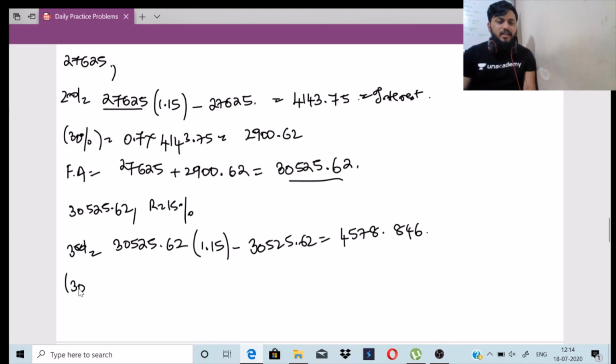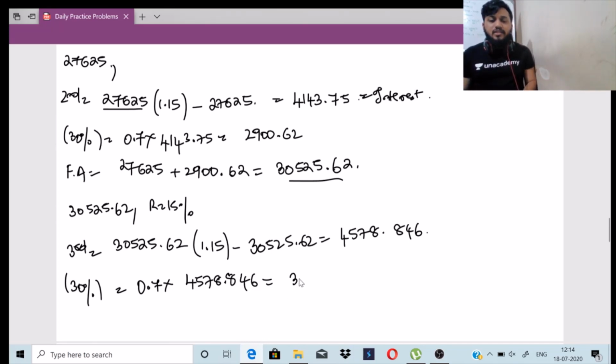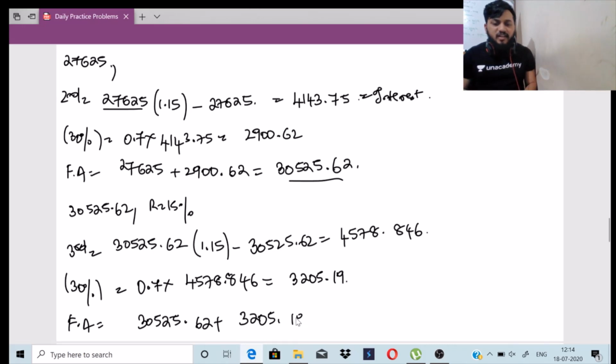So for the 30% deduction, I have to multiply by 0.7. So 0.7 into 4,578.846 gives us the value 3,205.19. So the final amount will be our answer: 30,525.62 plus 3,205.19, right?